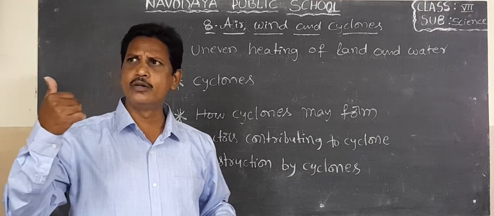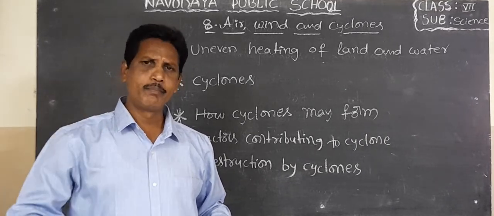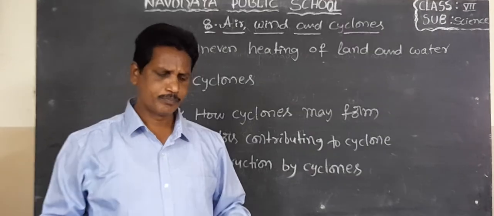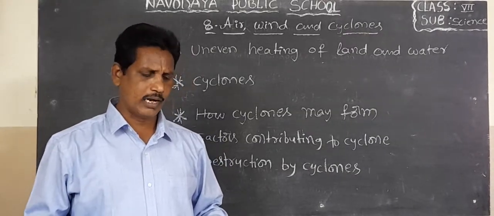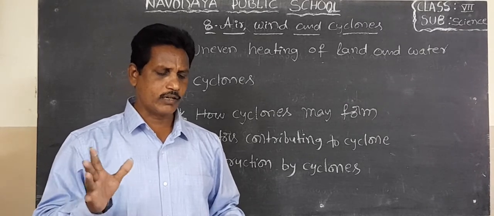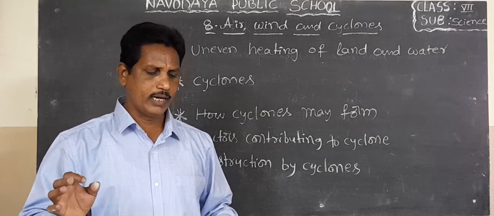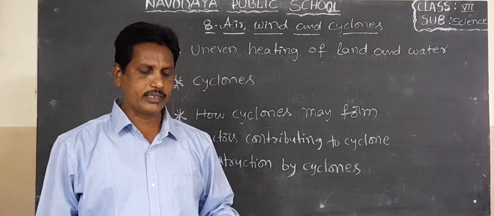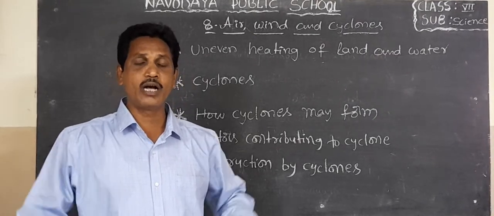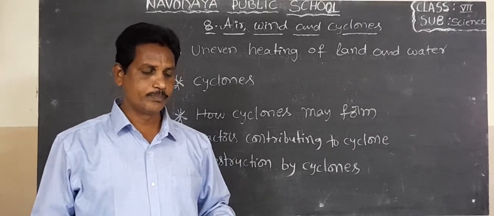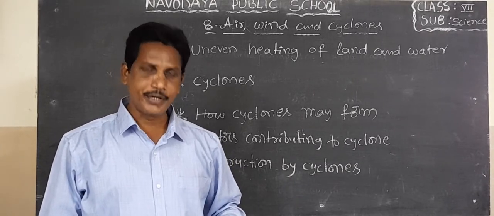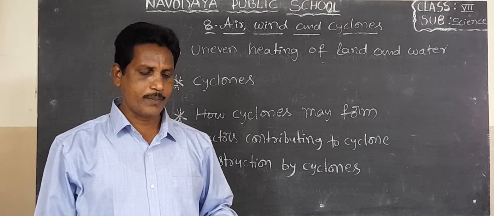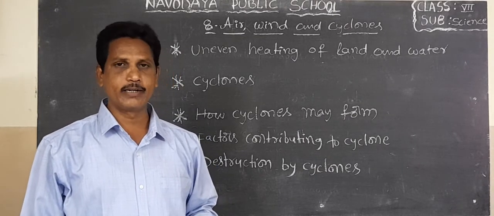Trees, telephone pillars, and electricity poles fall down. So cyclones are a form of violent storms on the earth. People call such storms by names such as typhoons, hurricanes, etc., depending on where they occur.